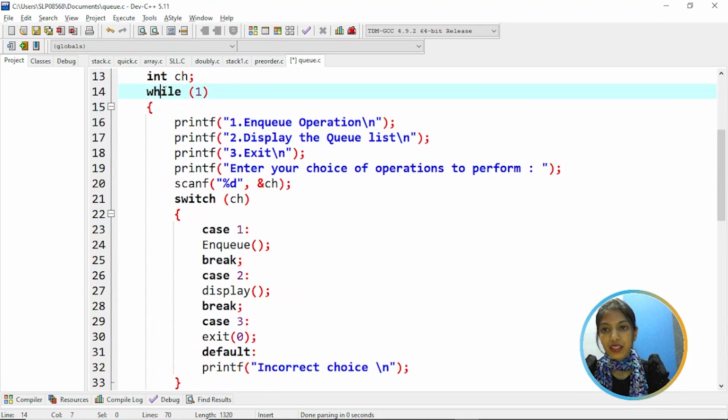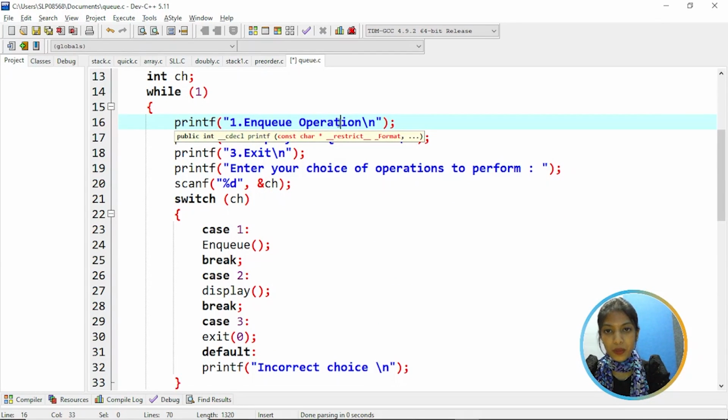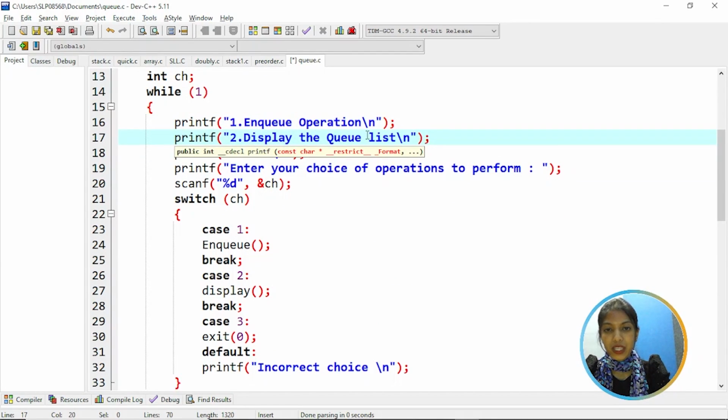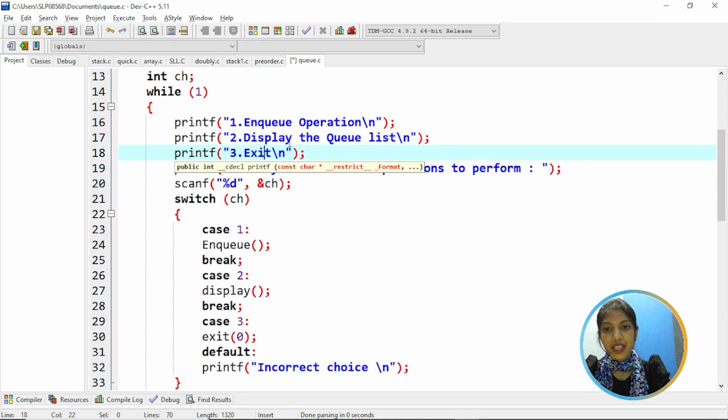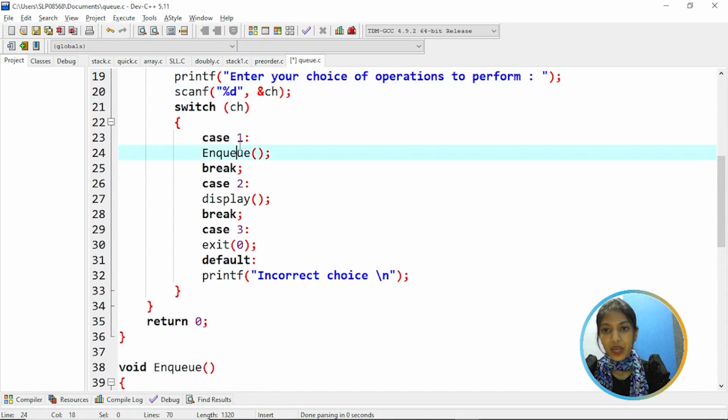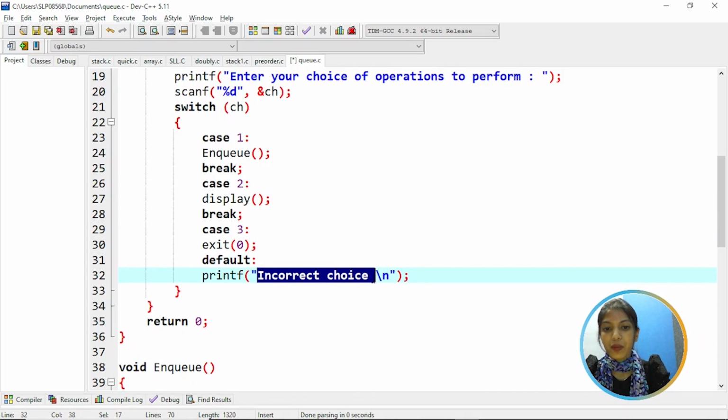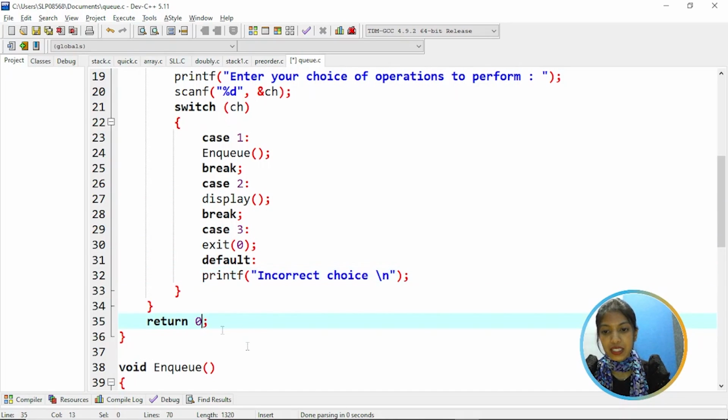And next we have a while condition. So we print the choice options, that is, first is NQ operation, second option is display the queue list, and third operation is exit. And then enter your choice of operations to perform. So if you enter 1, case 1, that means it calls the NQ function. If you enter case 2, that means it's calling the display function. And in case 3, it calls the exit function. By default, if you enter any other option, then it will display incorrect choice, return 0.